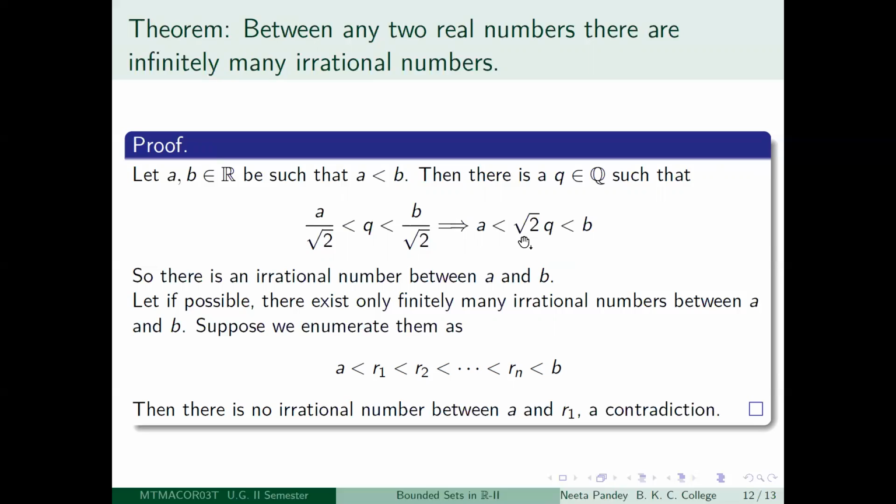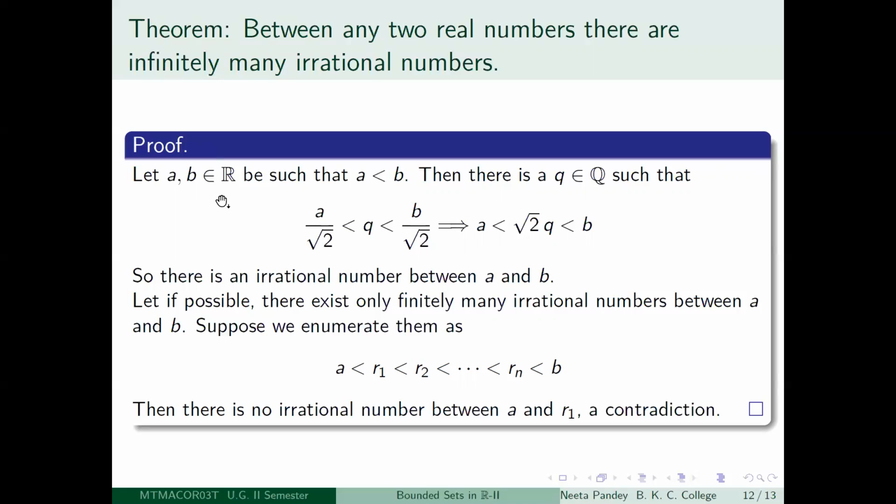So suppose Q is non-zero, then root 2 times Q is not a rational number. Why? Because if root 2 times Q were equal to P, where P is a rational number, then root 2 would be equal to P divided by Q, and P is a rational number, Q is a rational number, so P divided by Q would have been a rational number. So therefore root 2 times Q is not going to be a rational number. So you have found an irrational number between A and B.